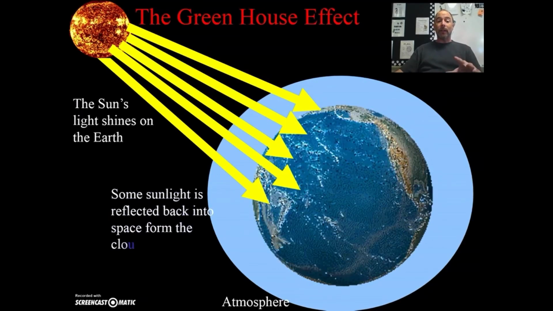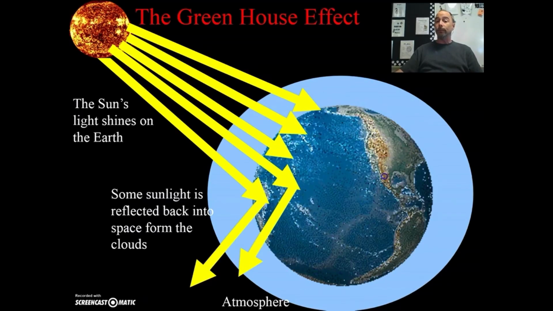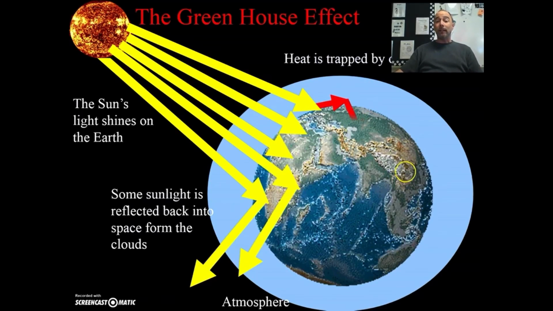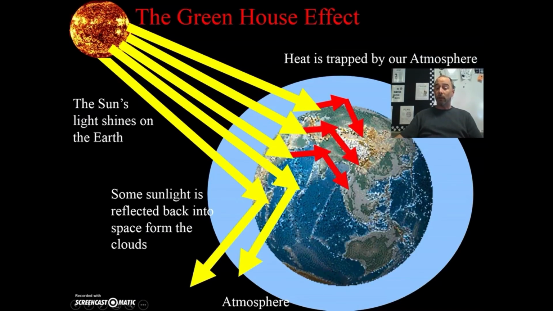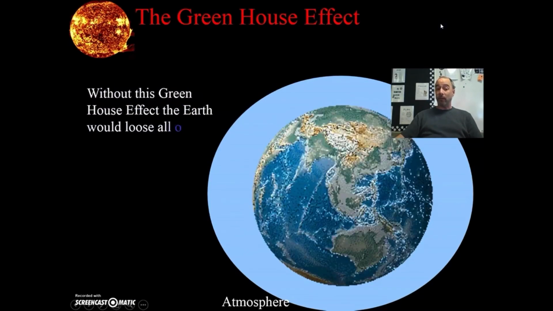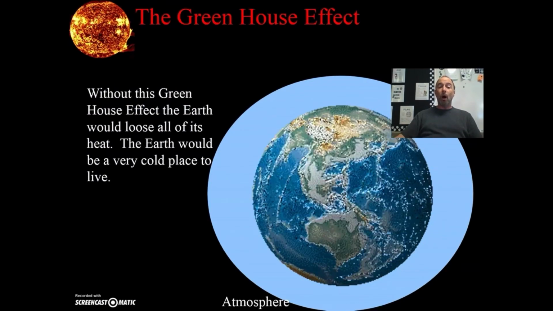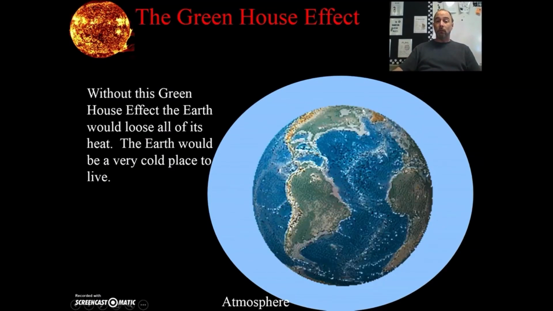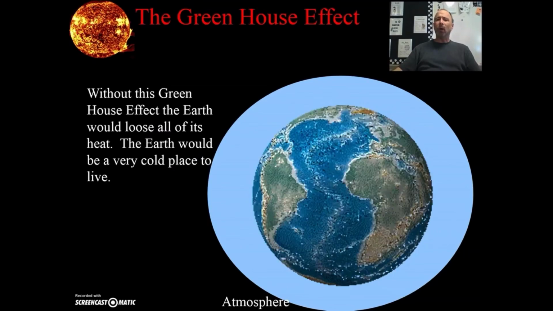Now, some sunlight is reflected back into space from the clouds. But our atmosphere also traps some of the heat. And it is this trapping of the heat that is called the greenhouse effect. Without the greenhouse effect, the Earth would lose all of its heat. The Earth would be a really cold place to live.